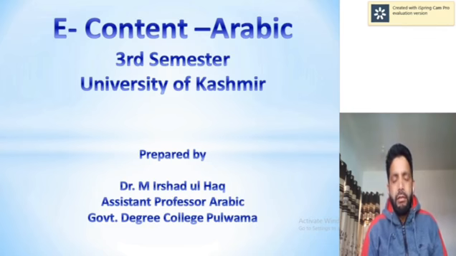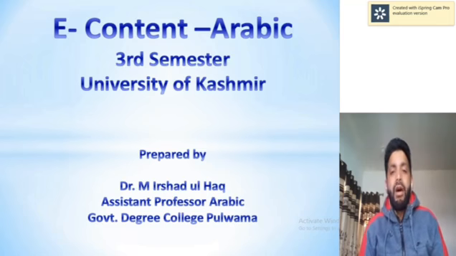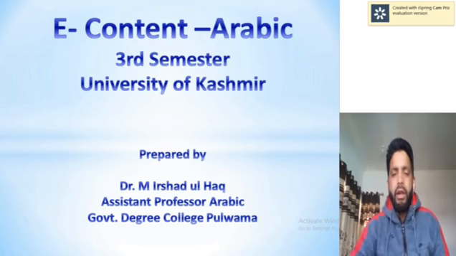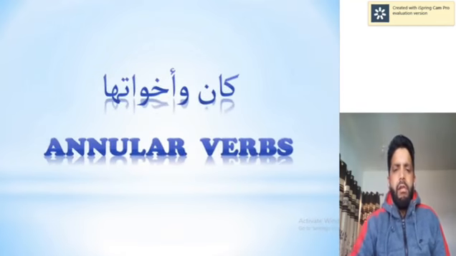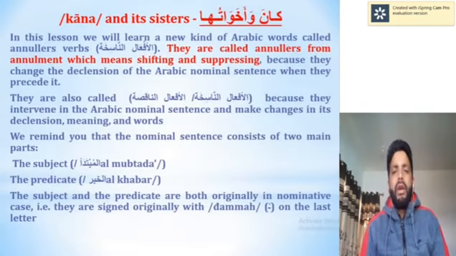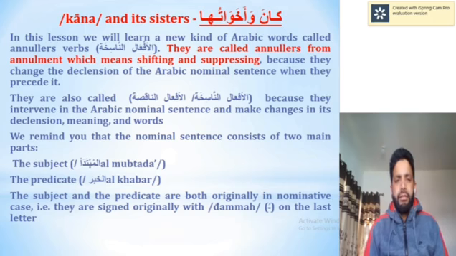In the previous lesson we learned inna wa akhawatuha, inna and its sisters, which in English we call annular particles. And today we are going to learn annular verbs, kana wa akhawatuha, meaning kana and its sisters.